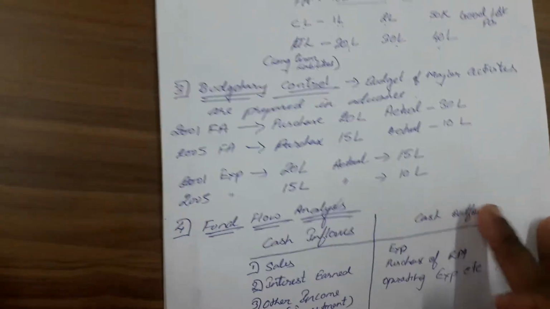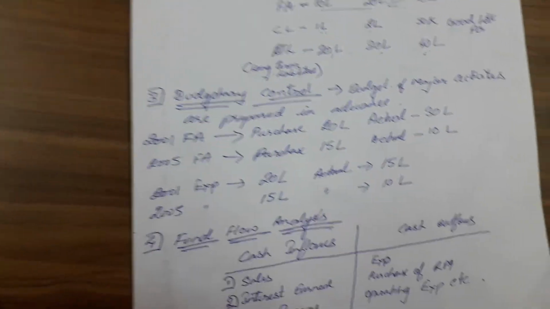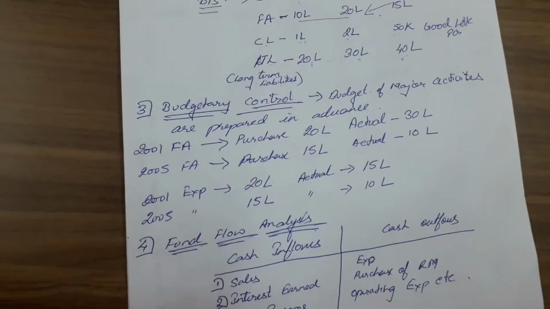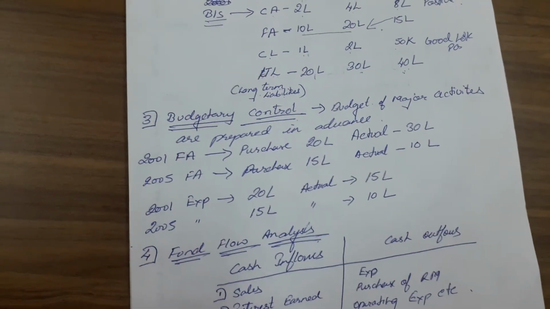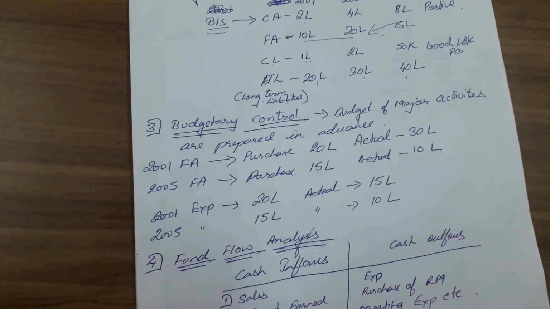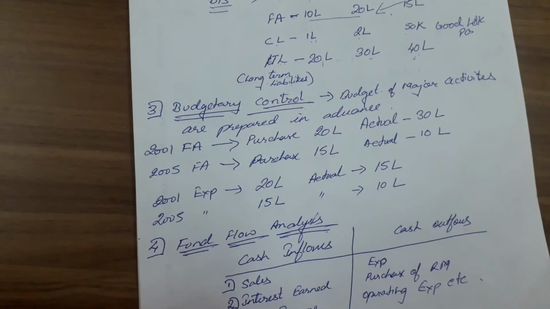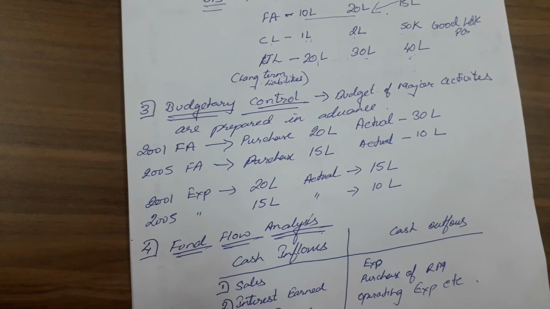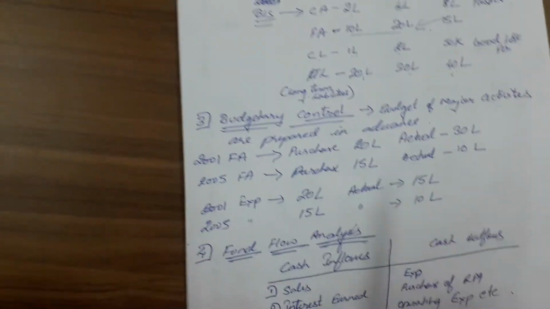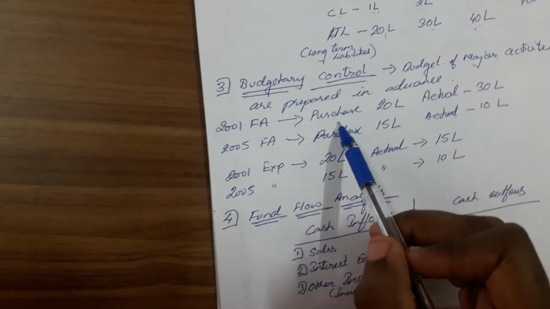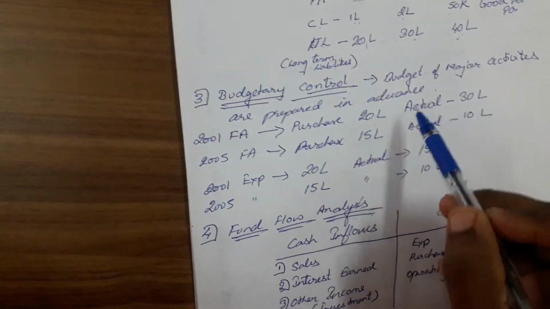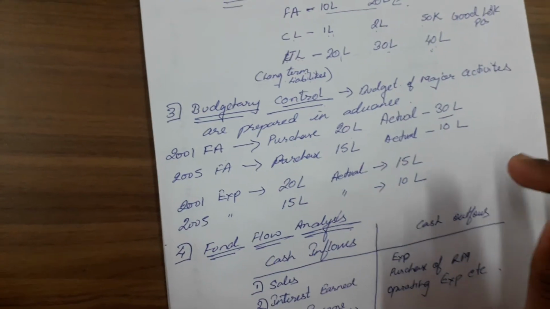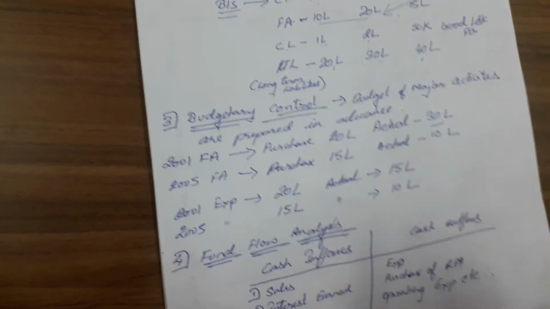The next tool of management accounting is budgetary control. What is budgetary control? Your parents will say, "You can spend only 1000 rupees for this month." So what are they giving you? They are giving you the budget. In the same way, in a company also, a budget is first set or prepared in advance. Say, for fixed assets purchase, the budget is 20 lakhs, but in actual they made it 30 lakhs. That is not a good sign, because they are crossing the budget.